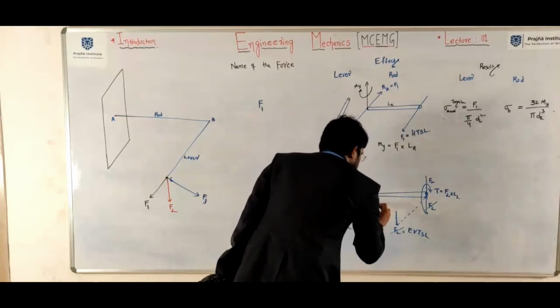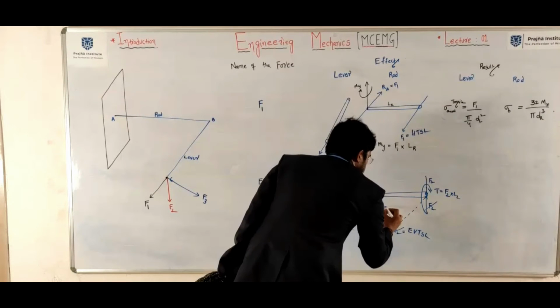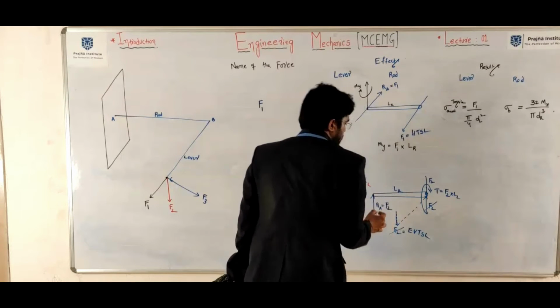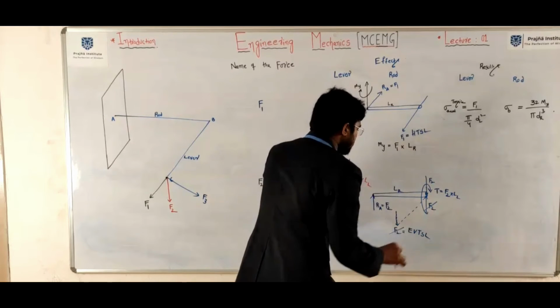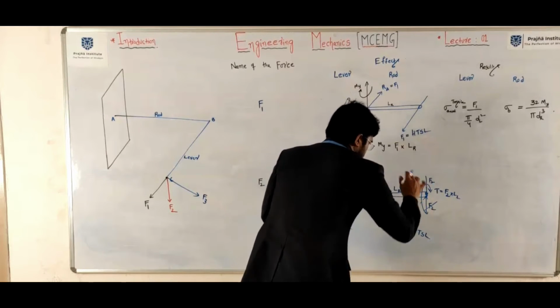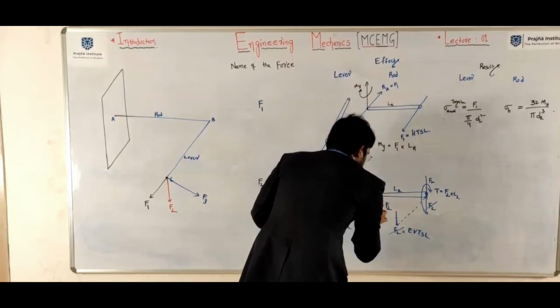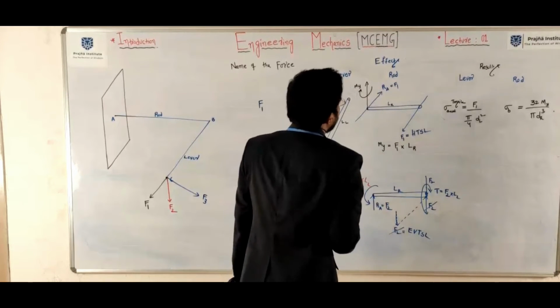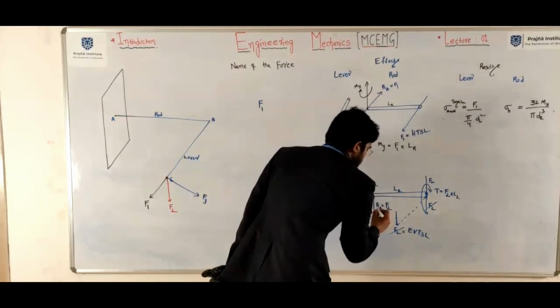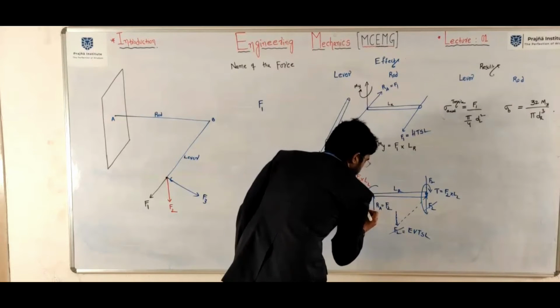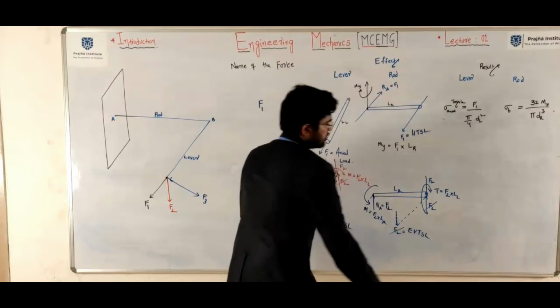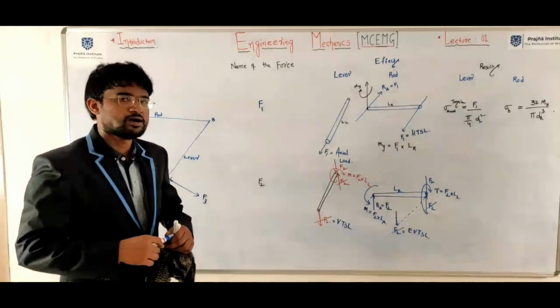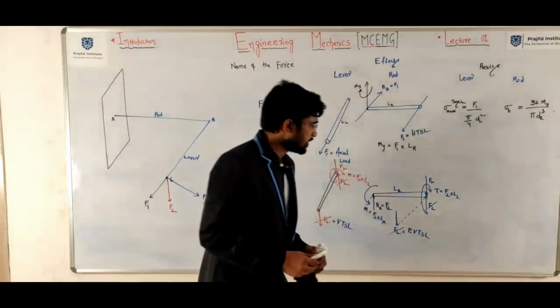Some reaction force will be there. Reaction force at A is nothing but F2. Then what is the magnitude of bending moment created here? F2 into length of the rod. It is a fixed support. So now we can say.